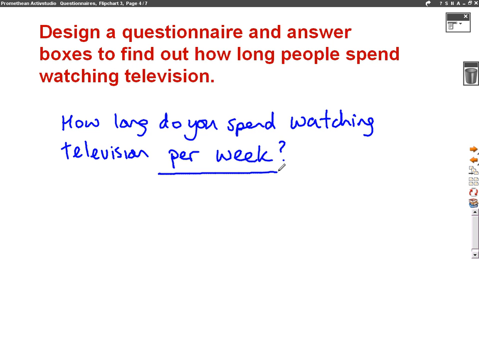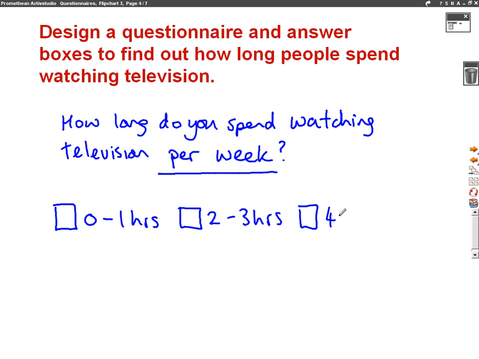Now we need some good quality answer boxes. Now, the only thing we need to worry about with our answer boxes is they're not overlapping. So we can do that in many ways, but the easiest way to probably do it is just to go 0 to 1 hours, 2 to 3 hours. So there's no overlapping answers there because 1 hour goes in the first box, 2 hours goes in the second box. 4 to 5 hours. And then we need anything above. So we could have a box saying other.